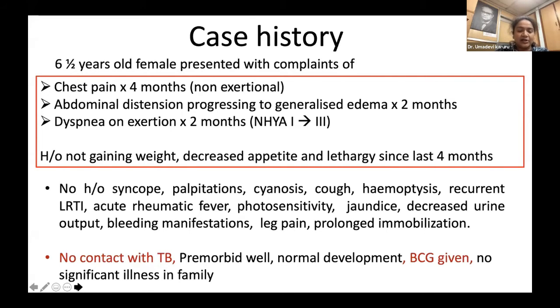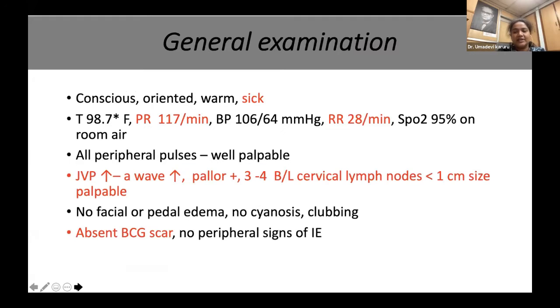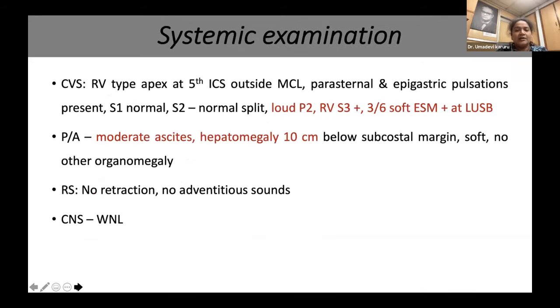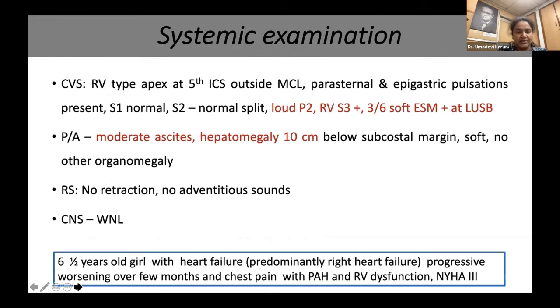She does not have any contact with tuberculosis. On general physical examination, she is very sick looking and had tachypnea, tachycardia, and her JVP is grossly elevated. She had mild pallor with multiple cervical lymphadenopathy. She had an absent BCG scar. On systemic examination, she had an RV type of apex with features suggestive of pulmonary hypertension, and she had heart failure in the form of moderate ascites with hepatomegaly.